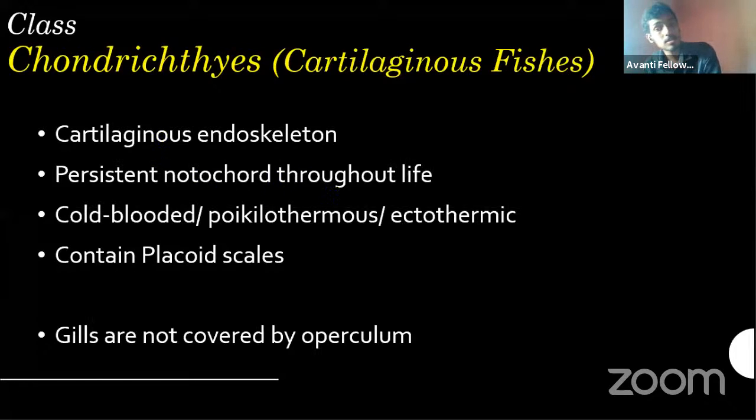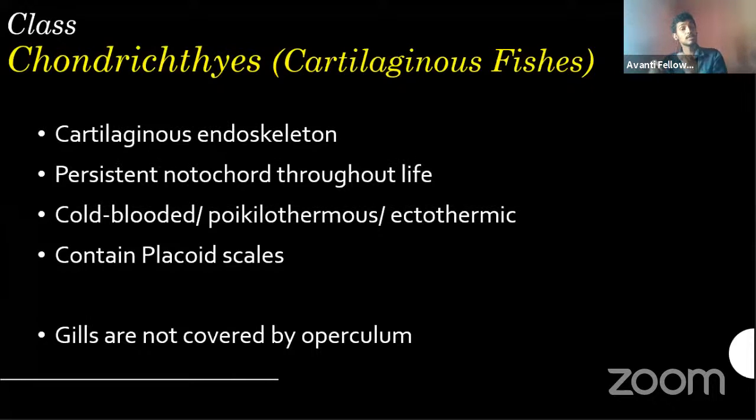Second one, persistent notochord throughout life. Remember, when we were discussing vertebrates, we mentioned one term. The notochord will be present only in the embryo stage. Later, it will be transferred to the vertebral column, we told. That is only true for organisms which have a bony endoskeleton.